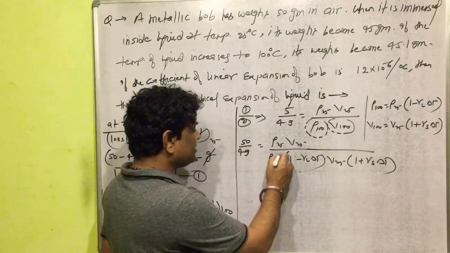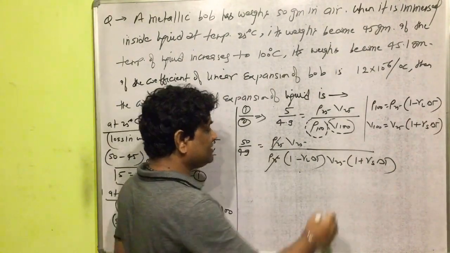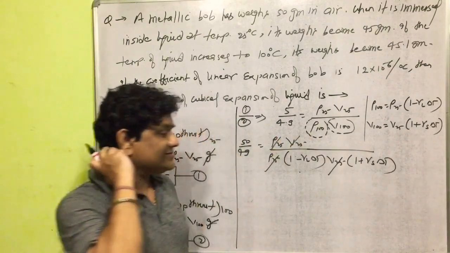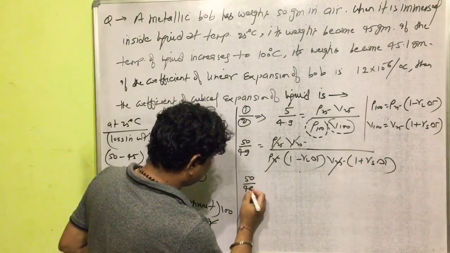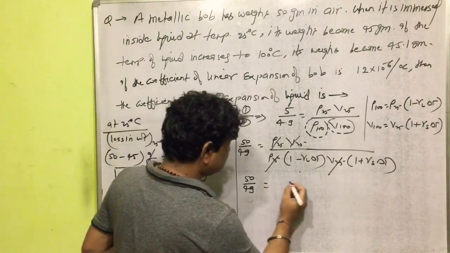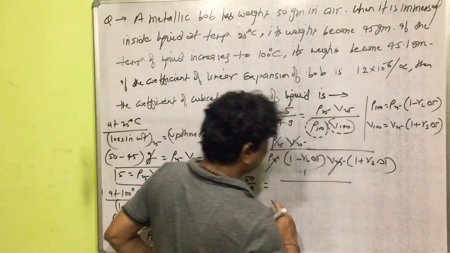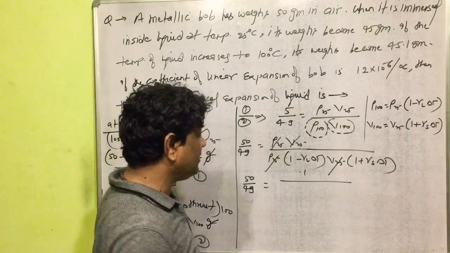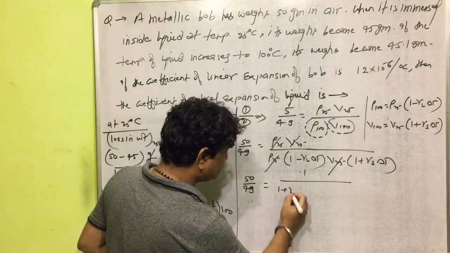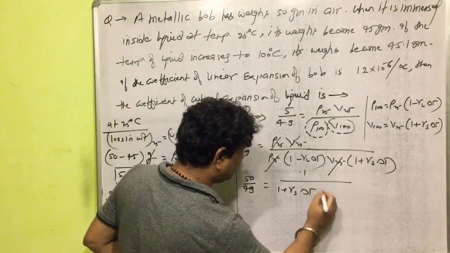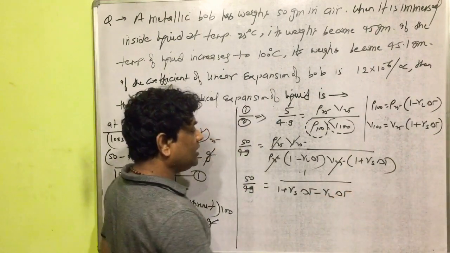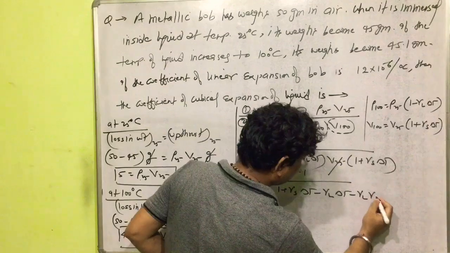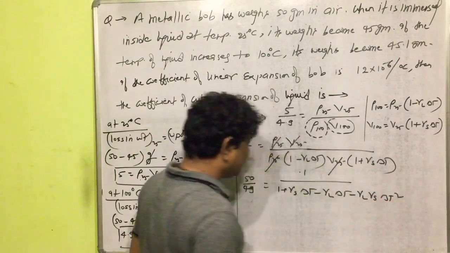What will cancel? Rho 25 will cancel, V25 also cancels. Now we can simplify this relation. It will come 50 divided by 49 is equal to 1 divided by 1 plus gamma solid into delta T minus gamma liquid into delta T minus gamma liquid gamma solid into delta T square.